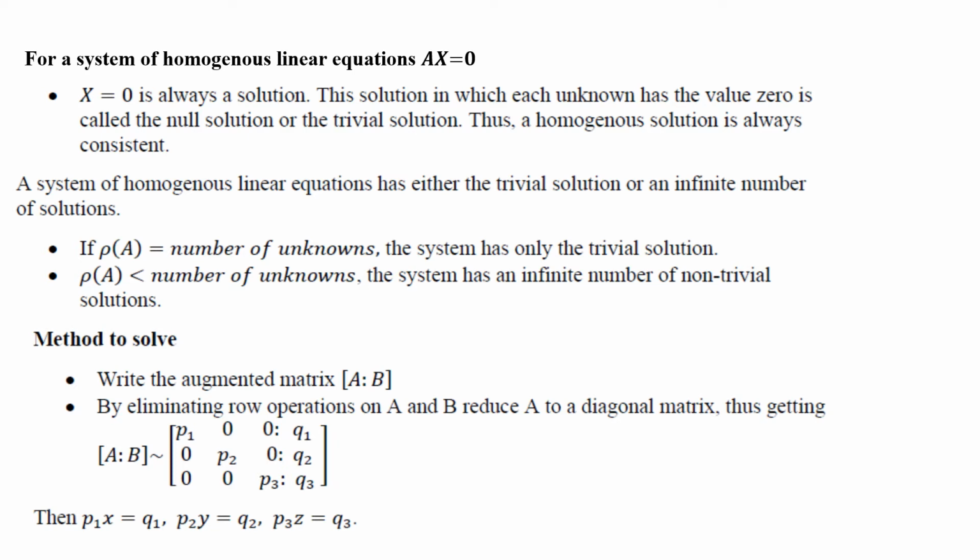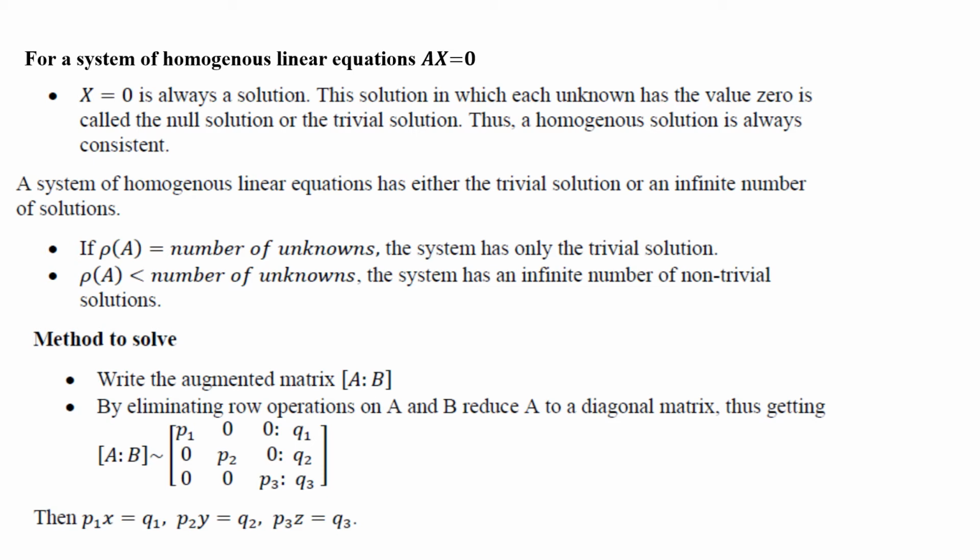So, a homogeneous system of linear equations has either a trivial solution or an infinite number of solutions depending on the rank. If rank of A is equal to the number of unknowns, then the system has only the trivial solution. And if rank of A is less than the number of unknowns, the system has an infinite number of non-trivial solutions.